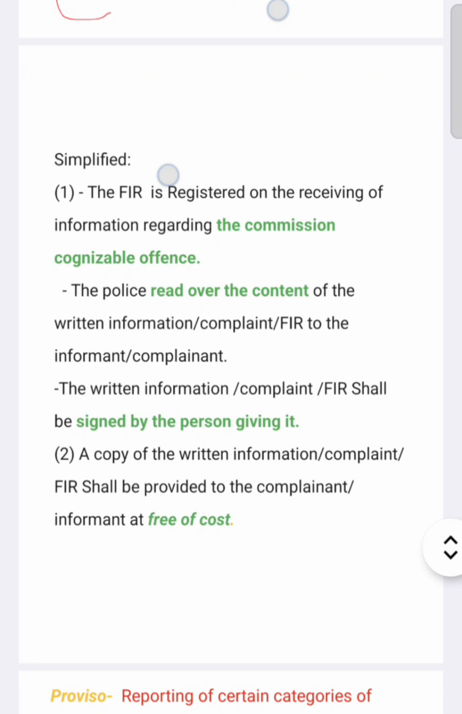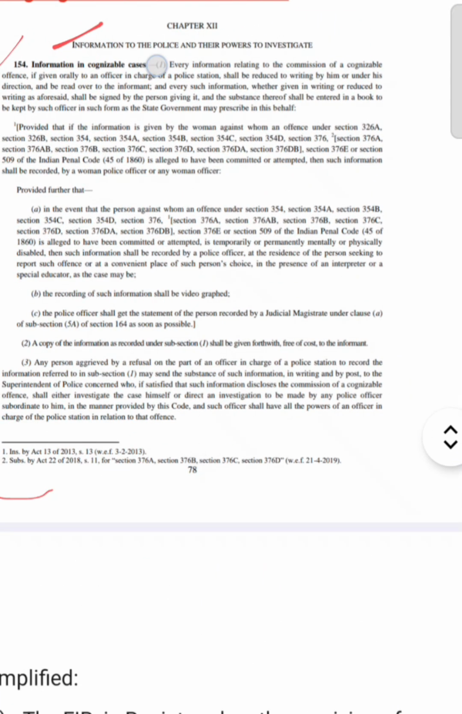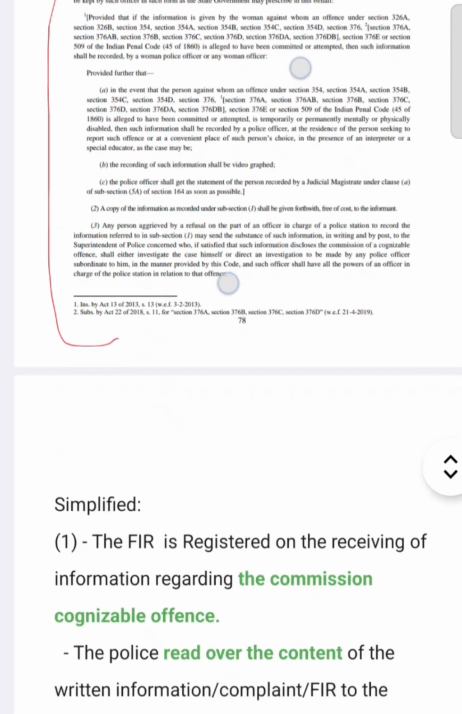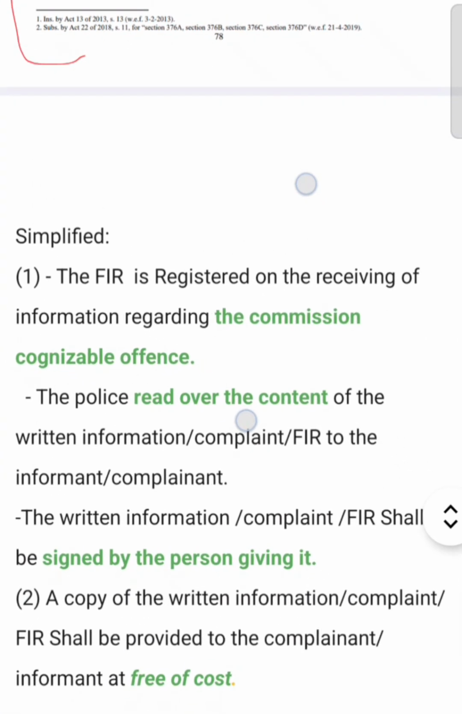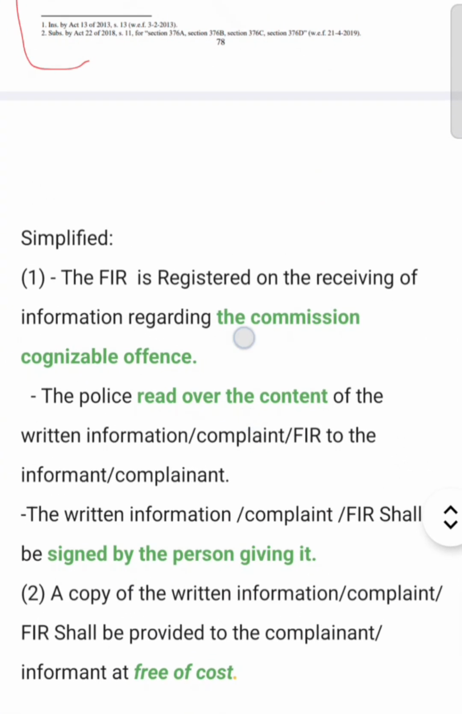In subsection 1 of section 154 CRPC, we are talking about this subsection 1. The FIR is registered on the receiving of information regarding the commission of a cognizable offence. By this subsection, it is understood that FIR is registered only in a cognizable offence.